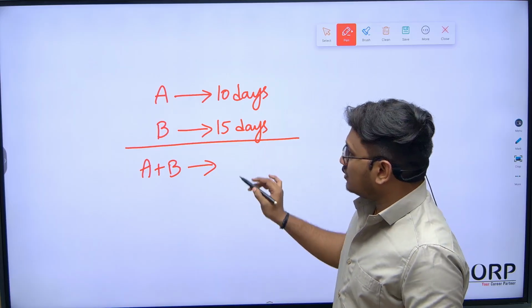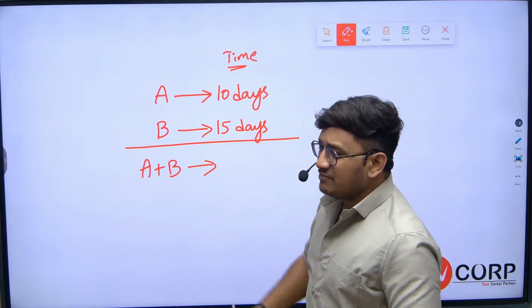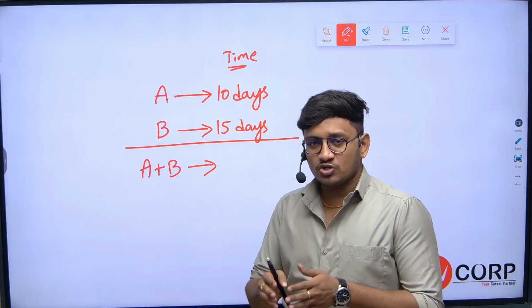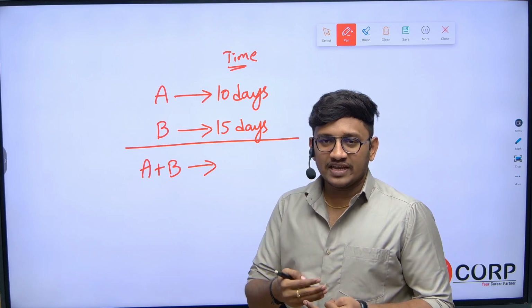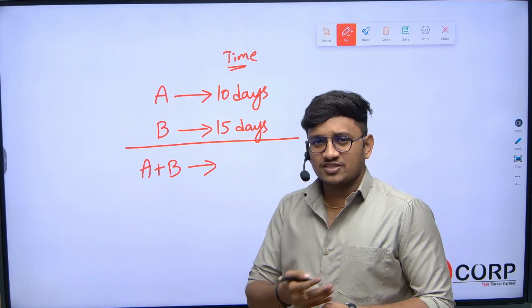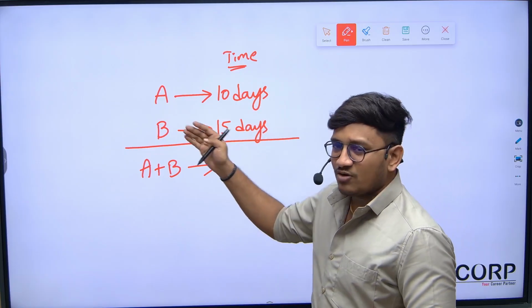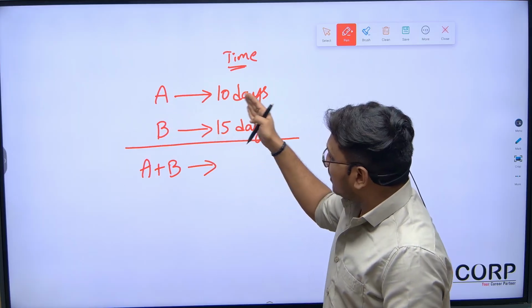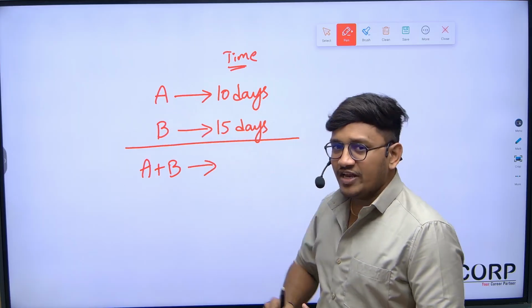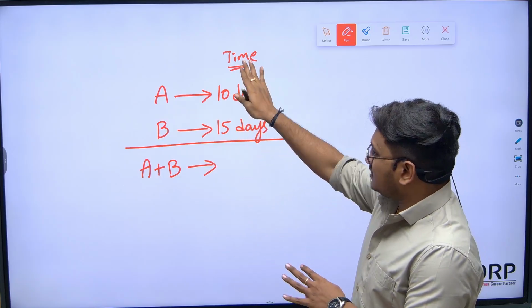If you observe, these are nothing but time. Time can be given in terms of days, or minutes, or hours, or weeks, whatever it is, everything is considered as time. Here they mention days. Sometimes they may give that A can complete the work in 10 hours, B can complete the work in 15 hours. They can mention it in terms of hours as well. Whatever it is, this is the time.